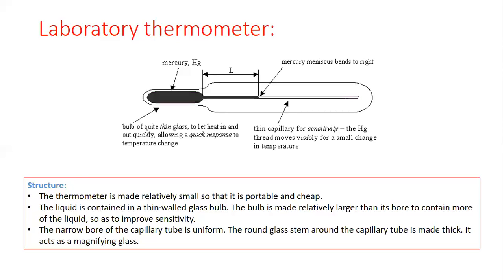points. The first is that the thermometer is made relatively small so that it is portable and cheap. The second is that the liquid inside the thermometer is contained in a thin walled glass bulb, and the material we use for manufacturing the bulb is aluminum, and the bulb is made relatively larger than its bore to contain more of the liquid so as to improve the sensitivity. The third thing is that the bore, or the diameter, of the capillary tube is made narrower and uniform, and the round glass around the capillary tube is made thick, and this round glass also acts as a magnifying glass.